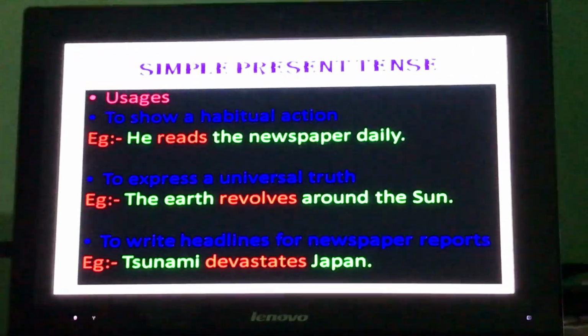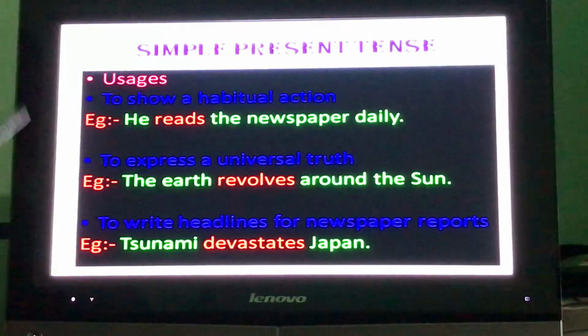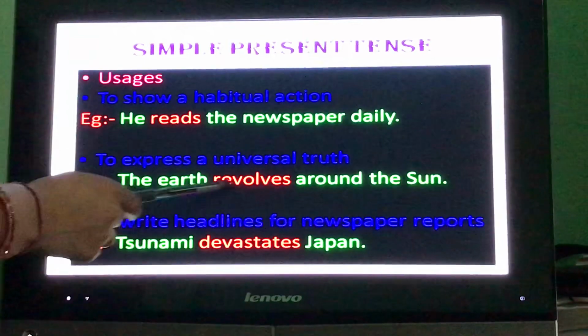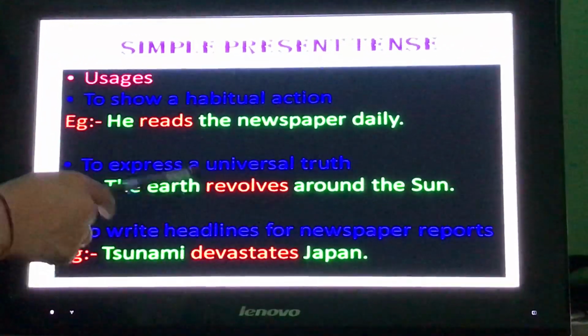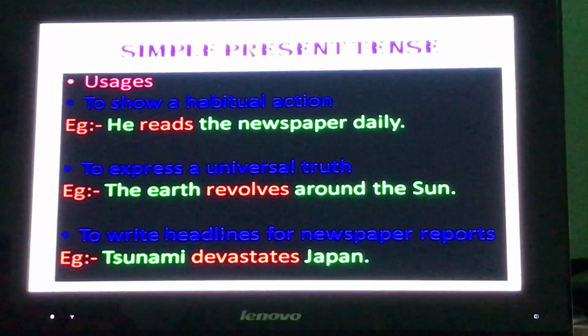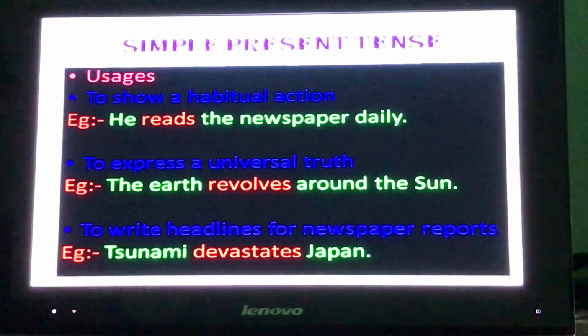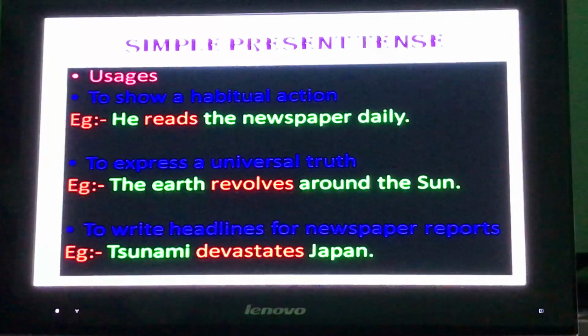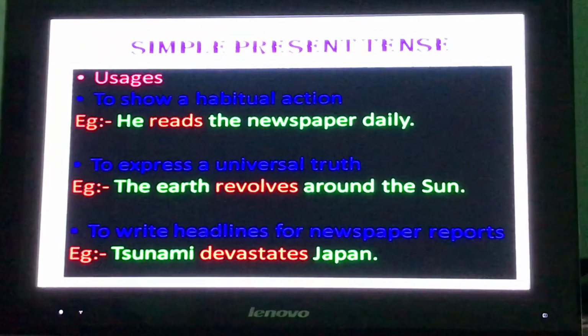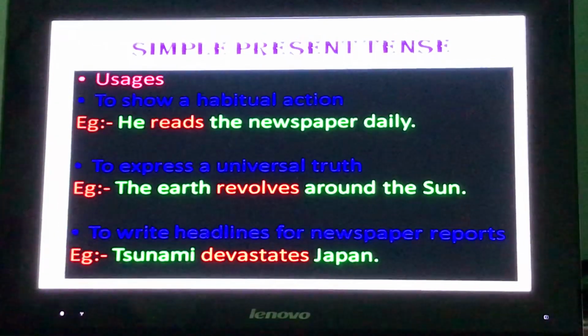Next is to express a universal truth. The earth revolves around the sun. It is a universal truth that the earth always revolves around the sun. That's why simple present tense has been used. Next usage is to write headlines for newspaper reports. Tsunami devastates Japan.